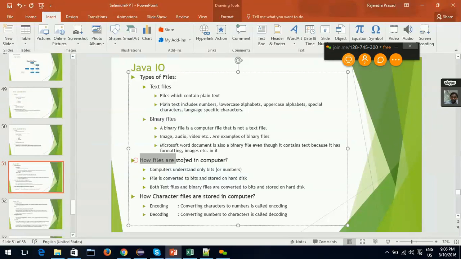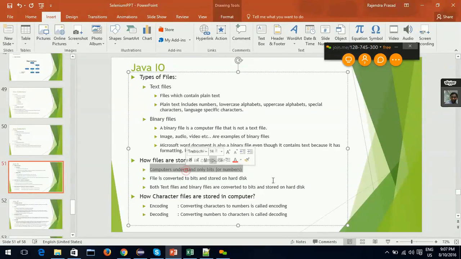Next thing, how files are stored in computer. In day to day life, when we use a computer, we deal with a lot of files, whether it is an image file or audio file, video file or Excel file, Word document, they are all files. Your plain text file, everything is a file, right? So how are they stored on disk? This is very important for you to understand. This is a very basic thing.